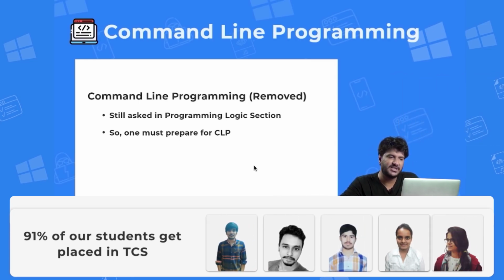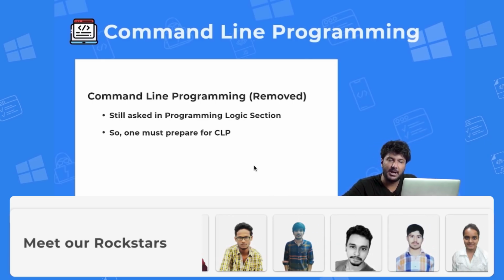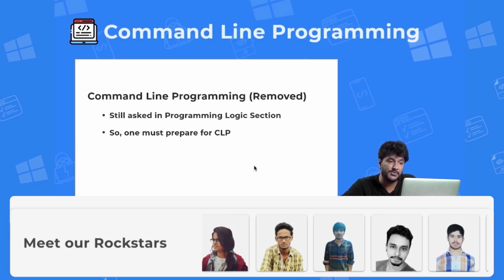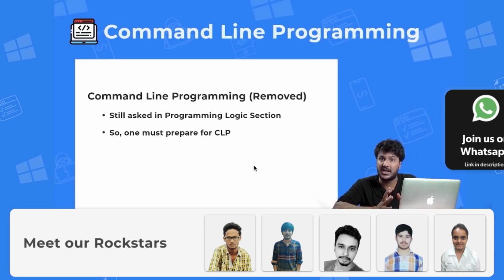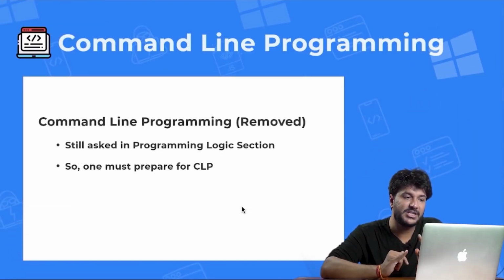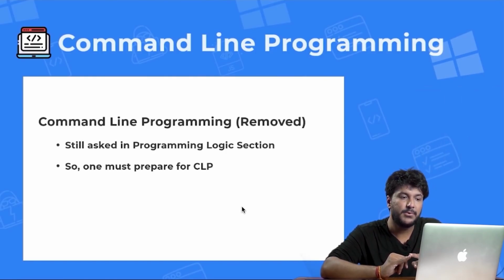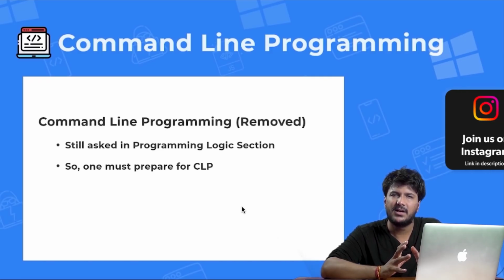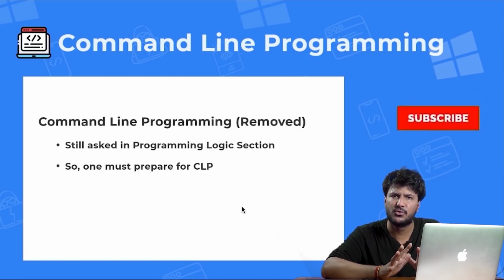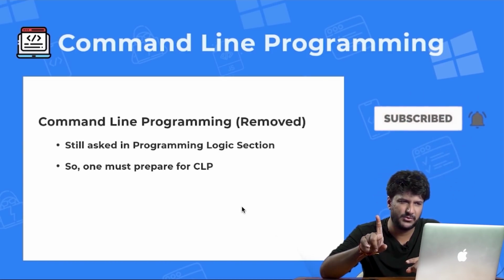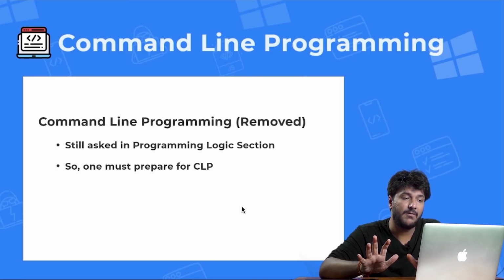This question was just recently asked in the comments while I was checking the comment section: is command line programming still asked? Command line programming is not an option anymore in coding. So you don't need to code in command line programming, just in these 5 languages that I showed you earlier. However, you still need to learn command line programming because TCS does ask command line programming in the programming logic section, that is the MCQ type of section for coding. Maybe 1 or at most 2 questions, it is highly likely that they'll only ask 1 question, but definitely 1 question would be there as an MCQ question on command line programming.